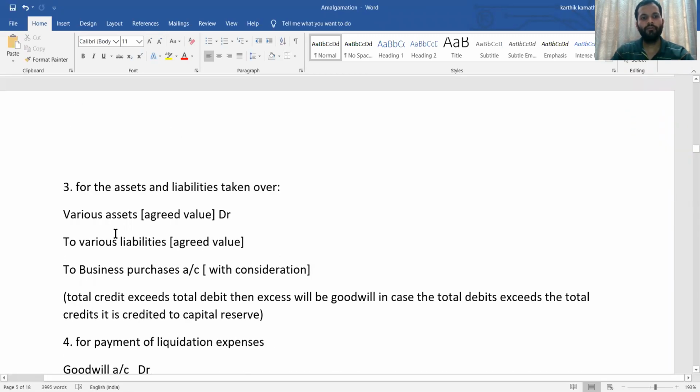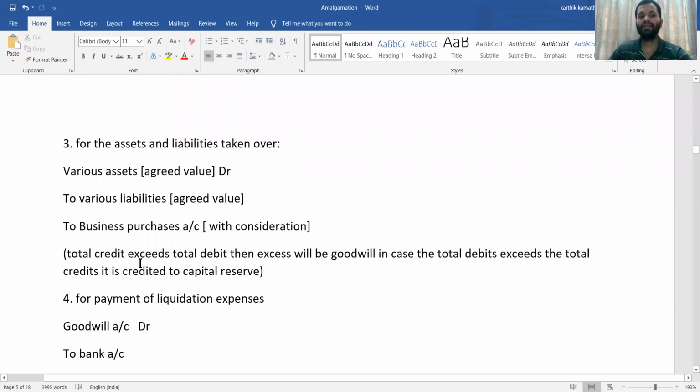Then the third one, for the assets and liabilities taken over: various assets or concerned assets at agreed value are debited, the concerned liabilities are credited, and business purchase is credited with the consideration amount. Business purchase means what? Purchase consideration amount. Nothing but the purchase consideration you calculated at the beginning of the problem; that itself is the amount you are going to write under business purchases.